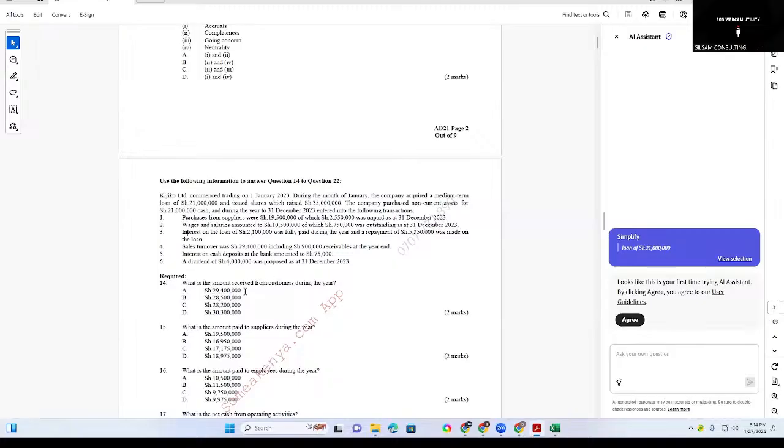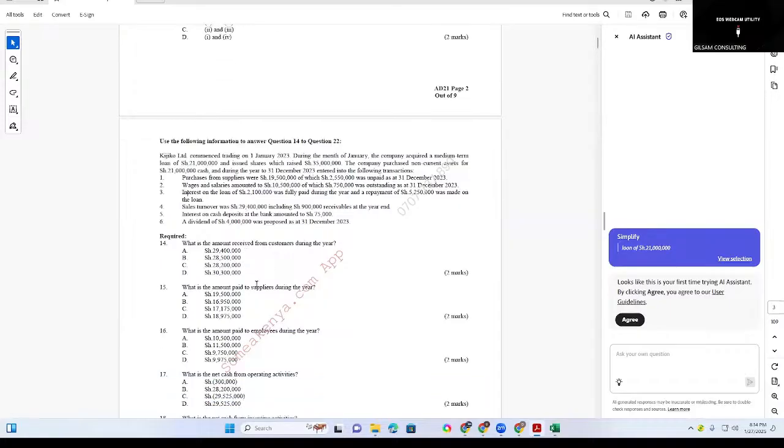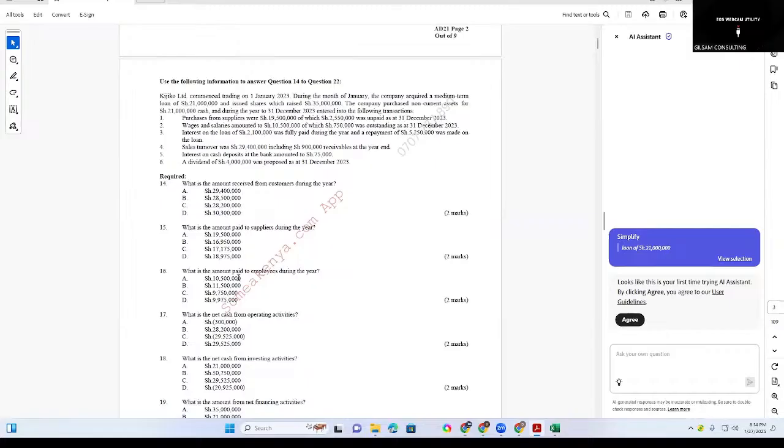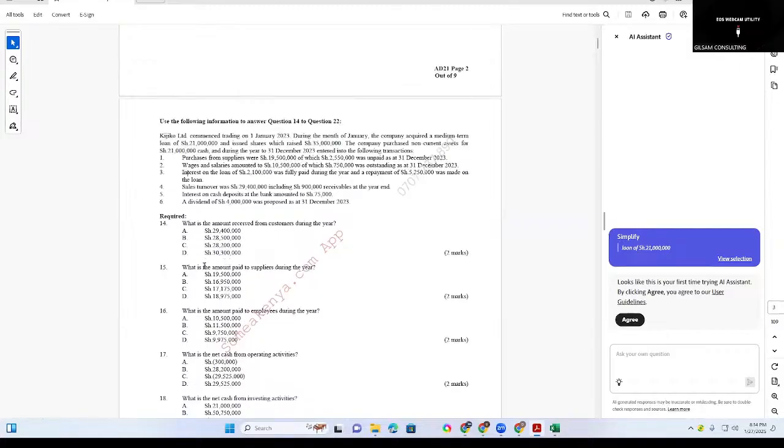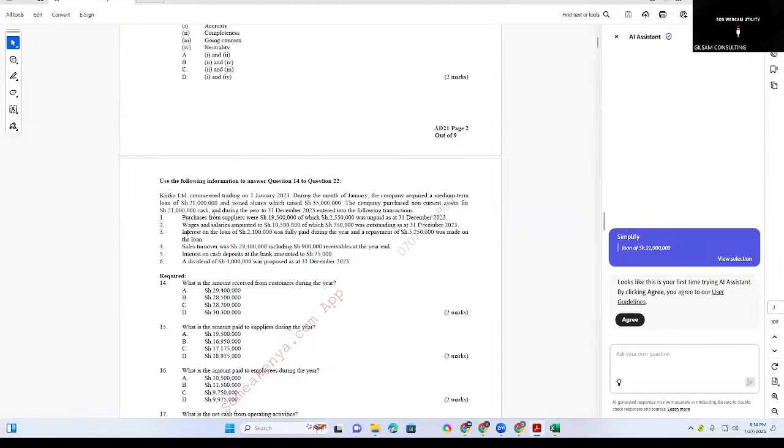This one is during the year. Interest on drawing was this, so this one should be this. And what was the amount? Yes, that is the interest on capital. The drawing amount, I thought you asked the question we took, was this a different question?